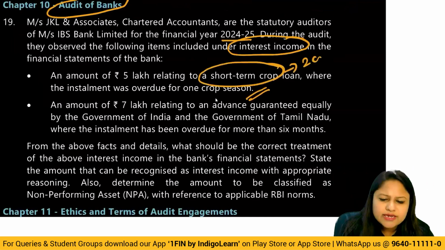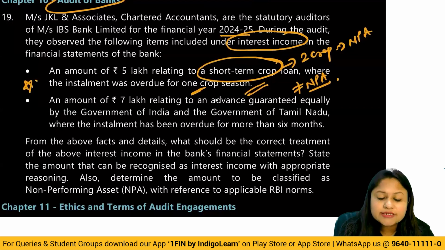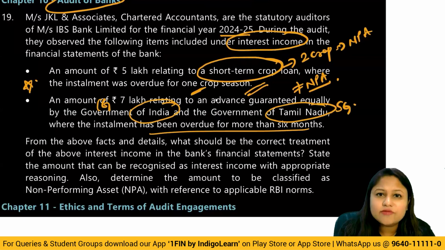An amount of 7 lakh relating to an advance guaranteed equally by the government of India and the government of Tamil Nadu, where the installments have been overdue for more than 6 months. Government of Tamil Nadu and government of India. So this is central government, this is state government. Correct? We know central government advances, if they're guaranteed by central government, then those cannot be classified as NPA unless there is a revocation of their guarantee, repudiation. But state government, this concept does not apply. So here the concept has been checked very clearly.